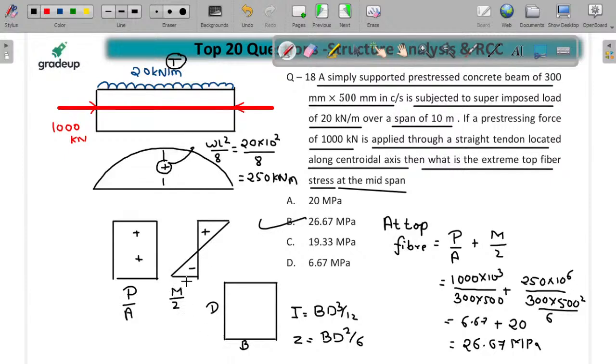Right? So that's why guys, this particular value is to be added at the top fiber. ये यहां पर ऐड हो जाएगा and you have to subtract for the bottom one, है ना? I think Sumit, now it is clear.